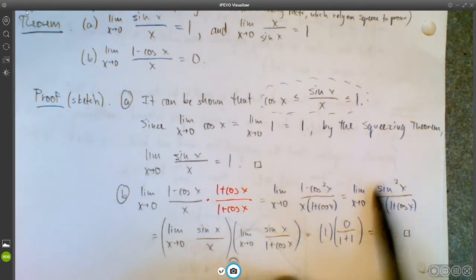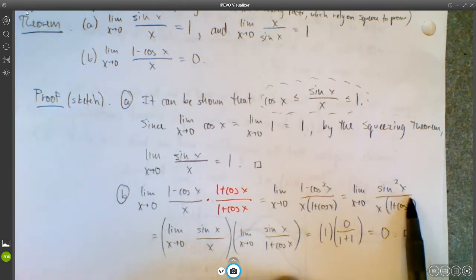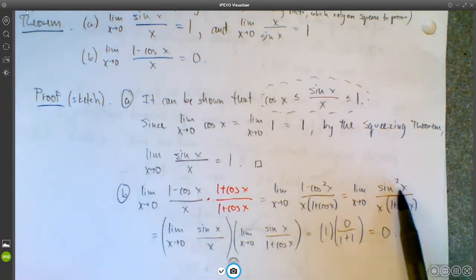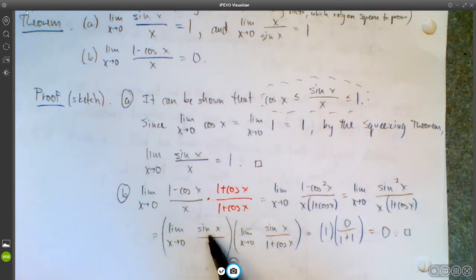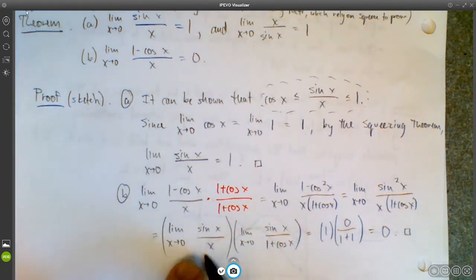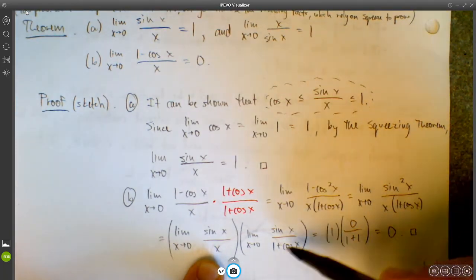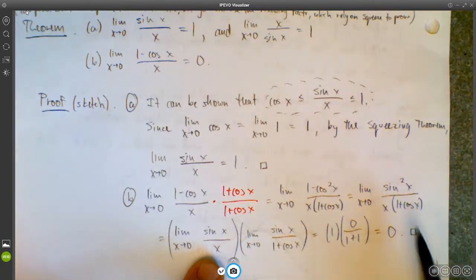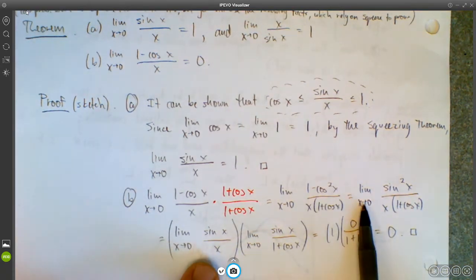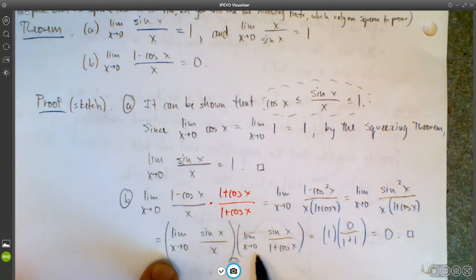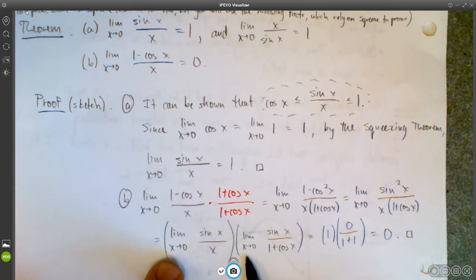So if we can pull out a sine x over x, then we know that limit's going to be 1, and then we'll deal with whatever we have left over after that. So we're going to take out one of these sine x's, and we're going to take this x out, and what we would be left with is another sine x in the numerator, and then the 1 plus cosine x in the denominator. And we can distribute the limit to each of those. Remember that limits distribute across multiplication.